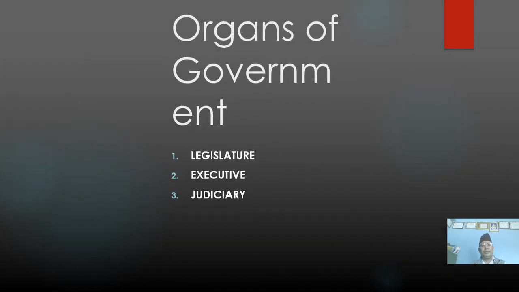Organ of government. There are three major organs of government. They are legislature, executive, and judiciary, and they carry out different functions. Legislature, it formulates the law. Executive, it implements the law, executes the law, and judiciary, it interprets the law. They are the major functions of those three organs.